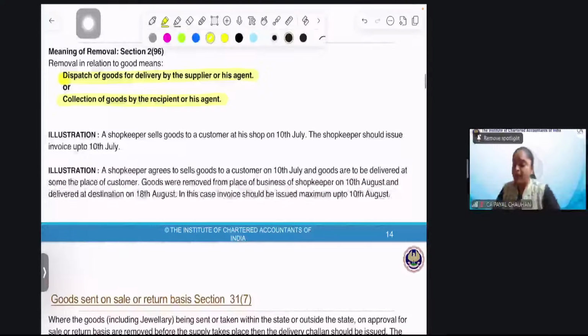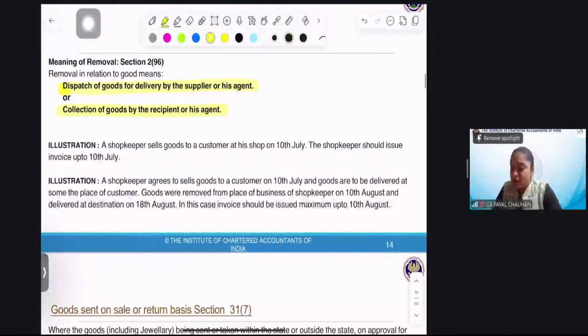Answer quickly. The shopkeeper sells the good to a customer at his shop. See, this example relate to this, right? On 10th July. Tell me answer. When did the invoice to be issued? I am giving you the good. On 10th July, the invoice has to be issued on or before. Very good, 10th July. Perfect, perfect.